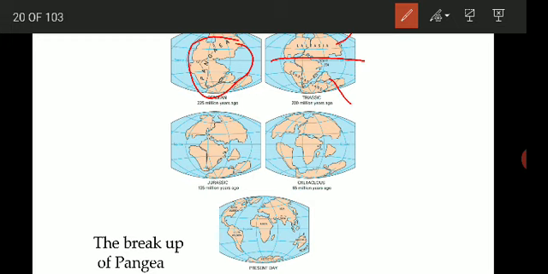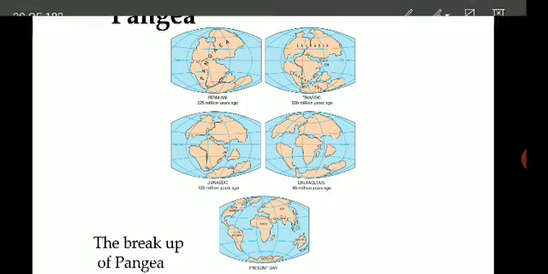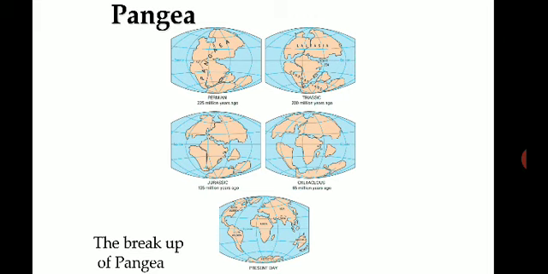Then during the Jurassic period, 135 million years ago, the continents again started drifting. And during the Cretaceous, 65 million years ago, almost all the continents were separated, and this is what we see in the present stage. So Pangaea split into the 7 continents we see now.